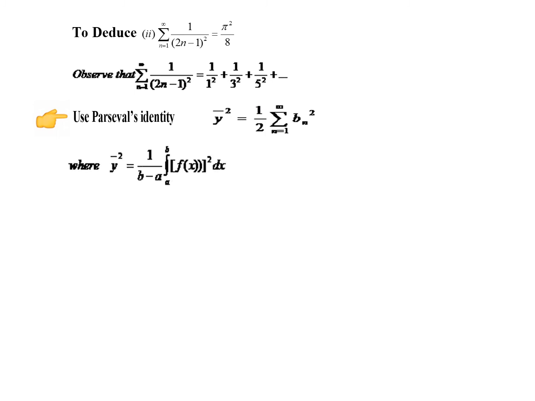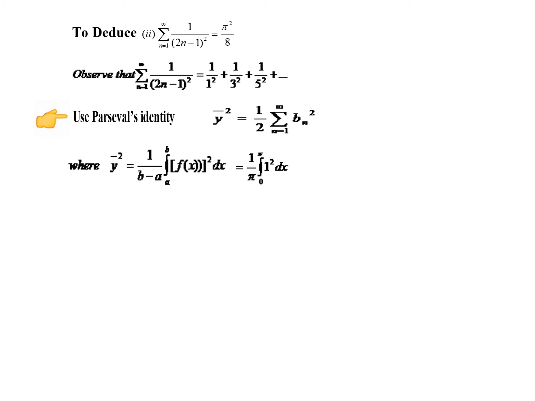Now before going to Parseval's identity, let us first find the value of y bar squared. y bar squared is actually the RMS value, which is given by the formula 1 by (b minus a) integral a to b f of x squared dx. Let us calculate this y bar squared, which is 1 by pi, because a and b are the interval limits. The interval is 0 to pi in the problem.